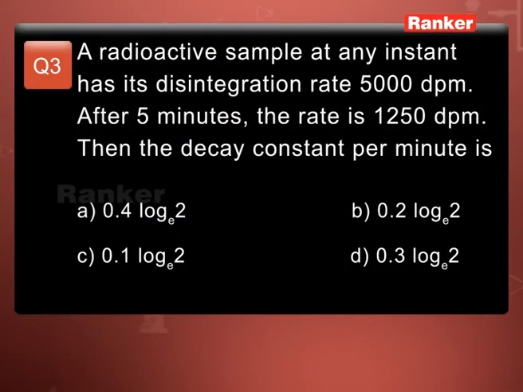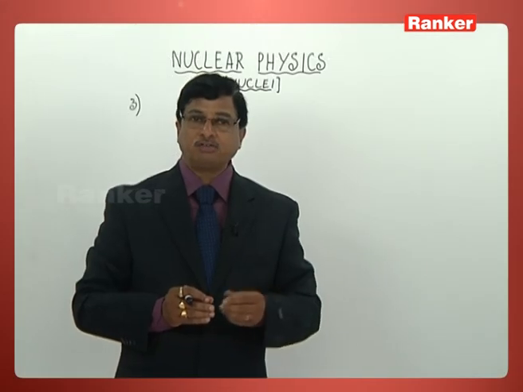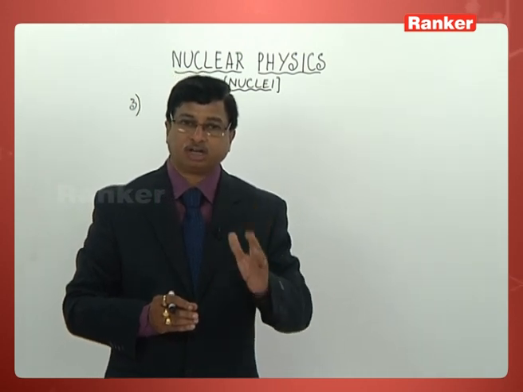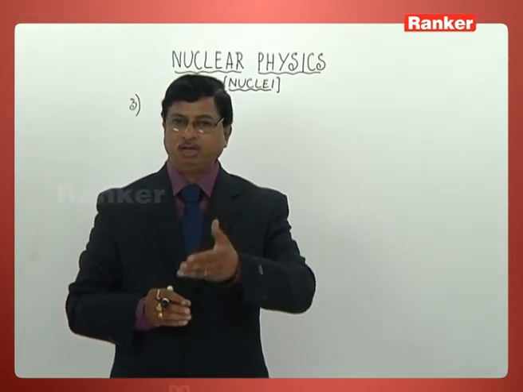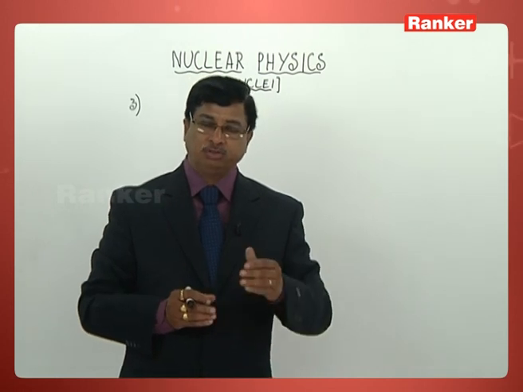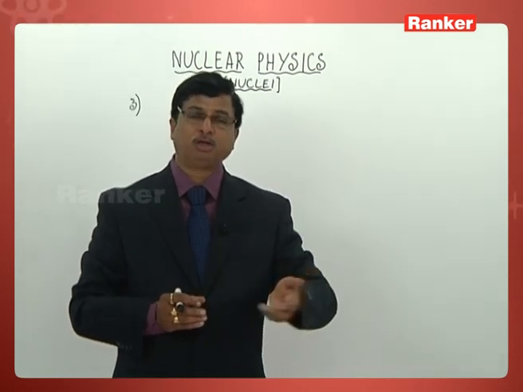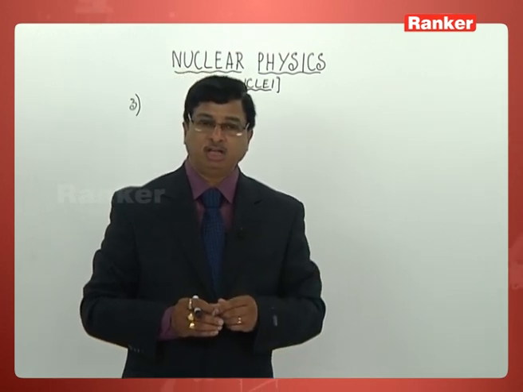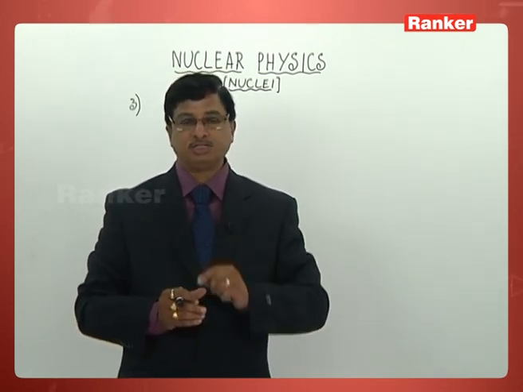Then the decay constant per minute is how much? Generally the decay constant means the number of disintegrations taking place per second, but he has given every value in terms of minutes. So he is asking for the answer also per minute only. So there is no need for us to convert any of the values given there. So what are the 4 options?